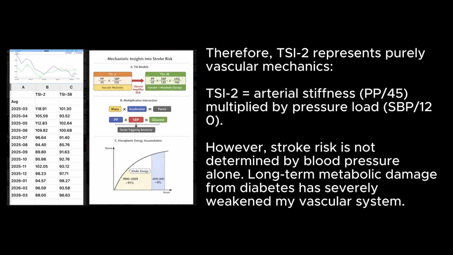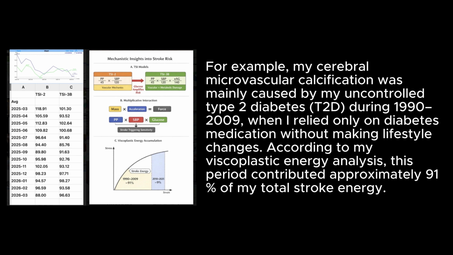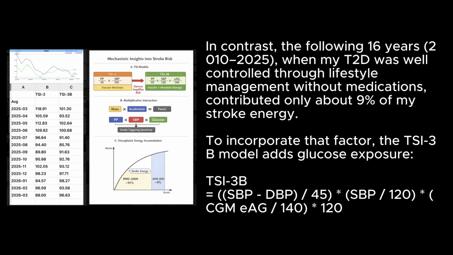However, stroke risk is not determined by blood pressure alone. Long-term metabolic damage from diabetes has severely weakened my vascular system. For example, my cerebral microvascular calcification was mainly caused by my uncontrolled type 2 diabetes (T2D) during 1990 to 2009, when I relied only on diabetes medication without making lifestyle changes. According to my viscoplastic energy analysis, this period contributed approximately 91% of my total stroke energy. In contrast, the following 16 years, 2010 to 2025, when my T2D was well controlled through lifestyle management without medications, contributed only about 9% of my stroke energy.